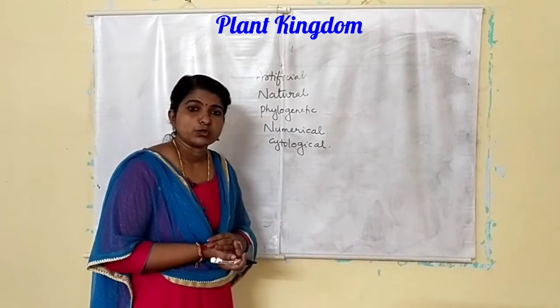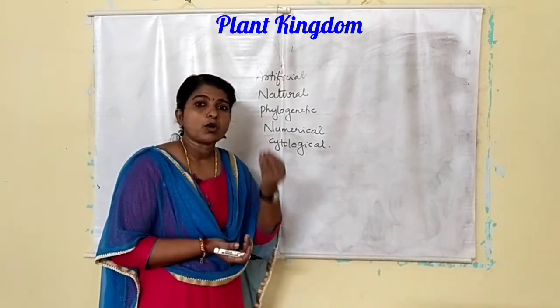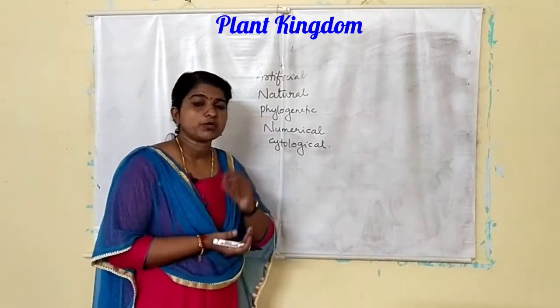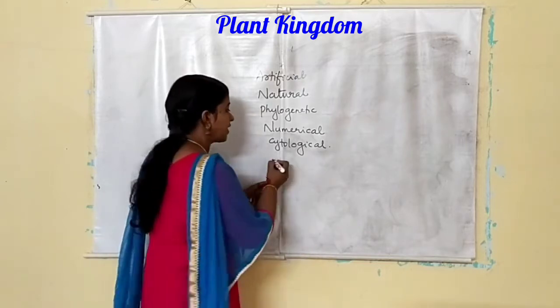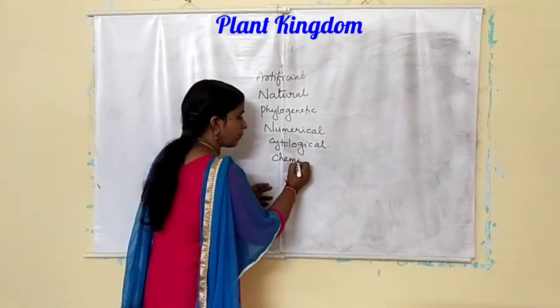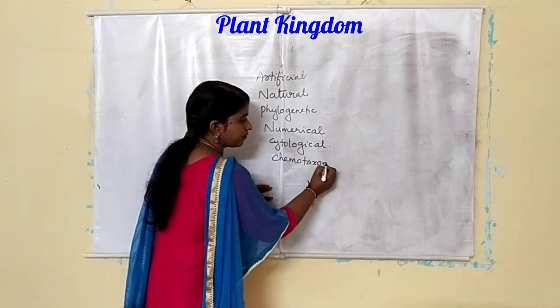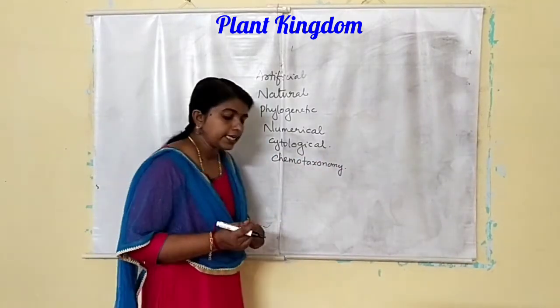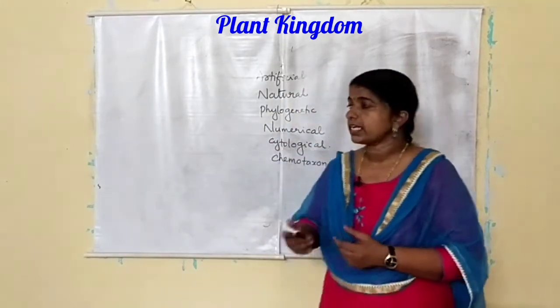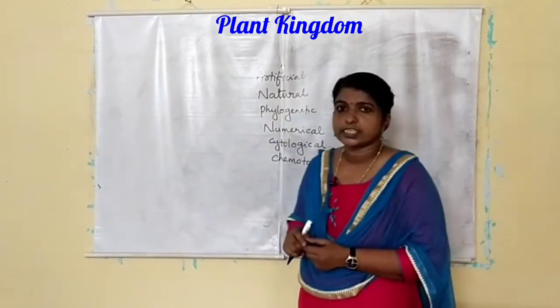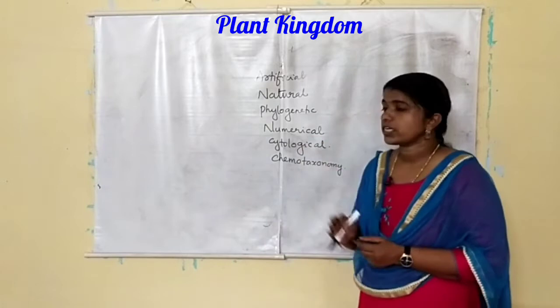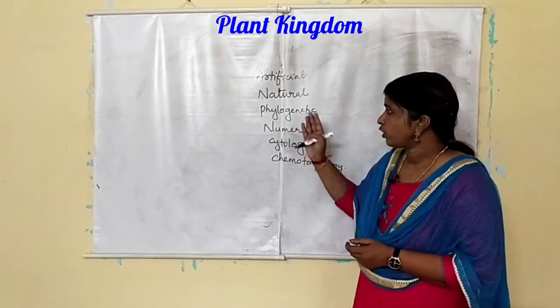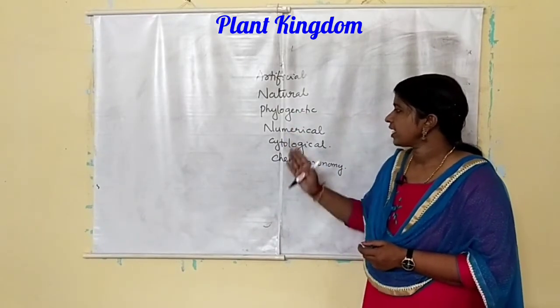Another one is using the chemical combinations or chemical constituents of the cell, that is known as chemotaxonomy. So these are some of the earlier attempts, earlier classification: artificial system of classification, natural system of classification, phylogenetic, numerical,